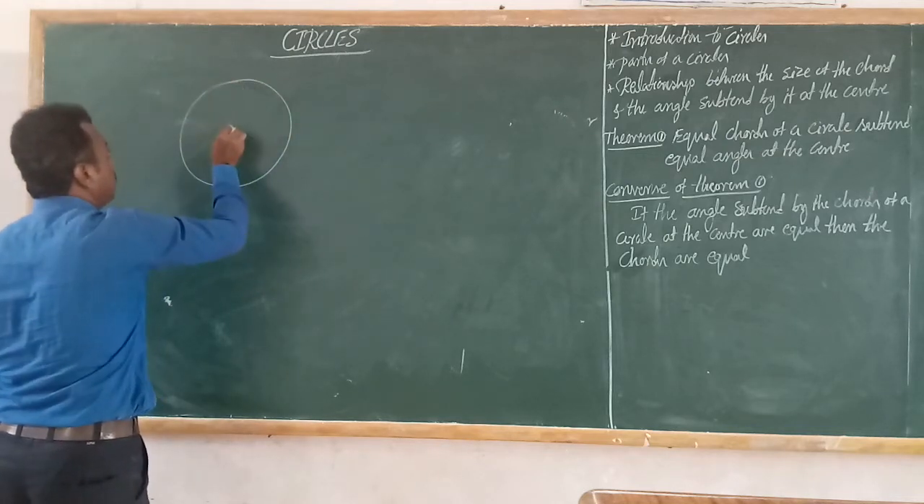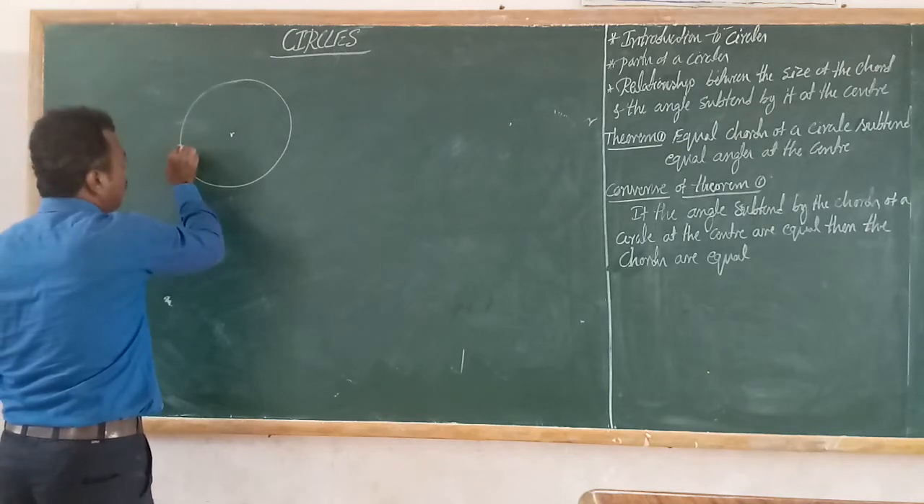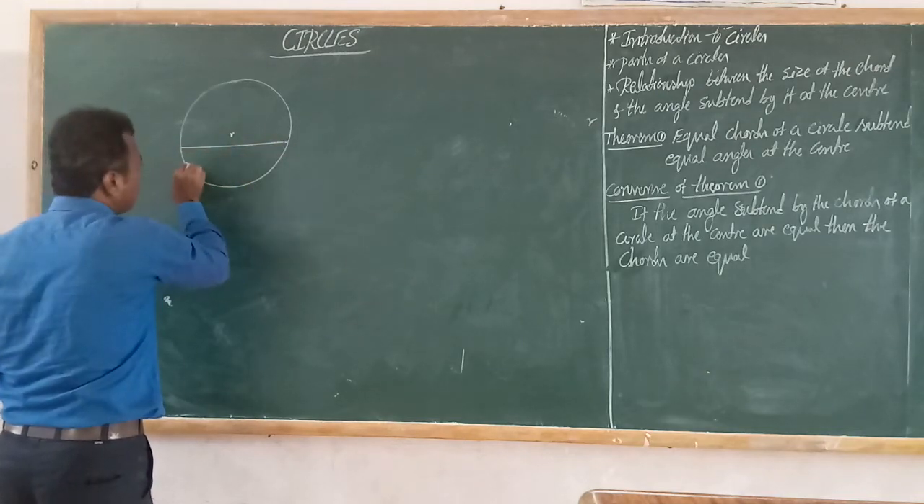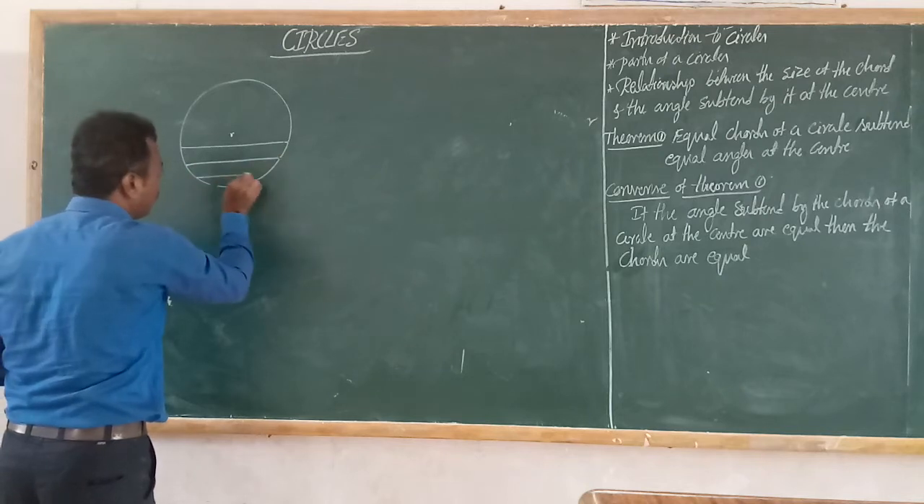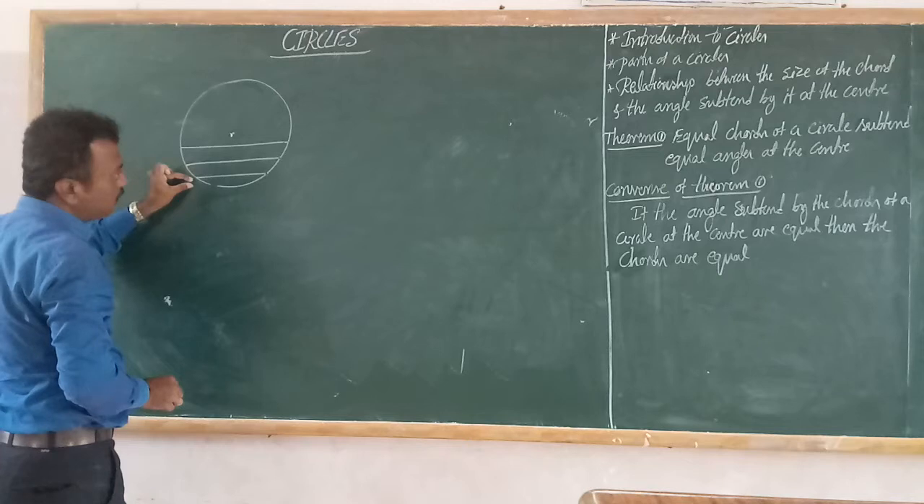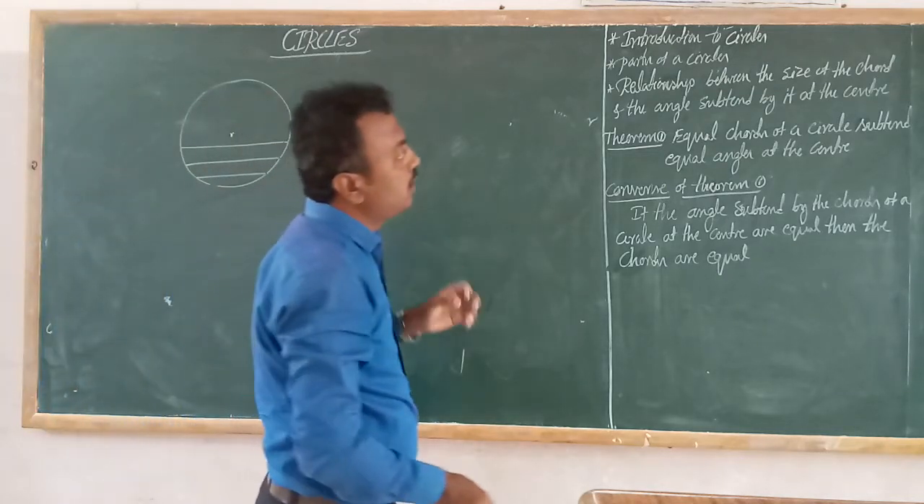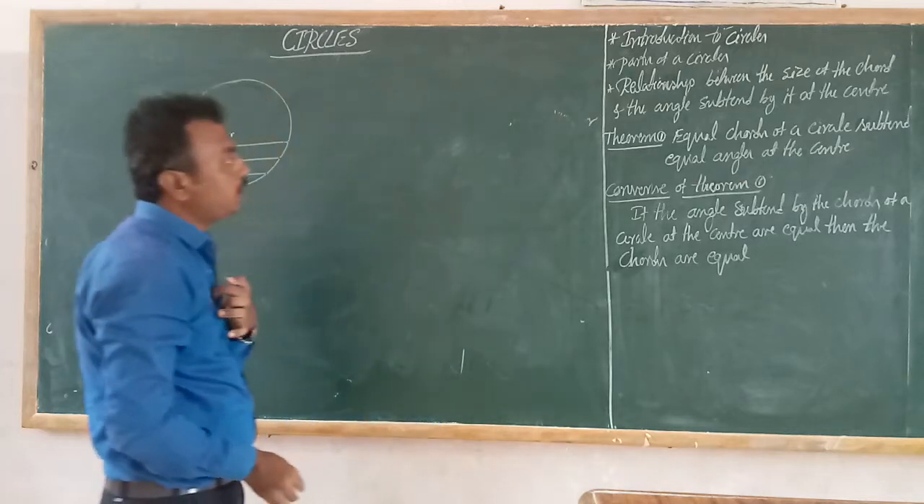Okay. So this is the center of the circle and this is a chord. And this is also a chord, and this is also a chord. See, this chord and this chord and this chord. See, the relationship between the size of the chord and the angle subtended by it at the center.